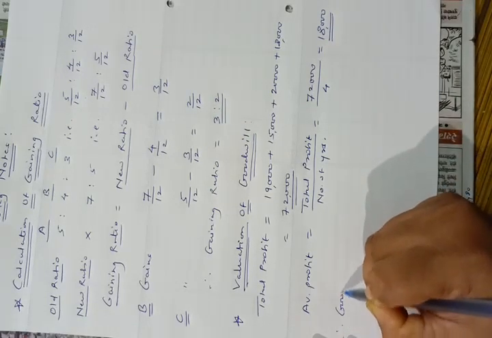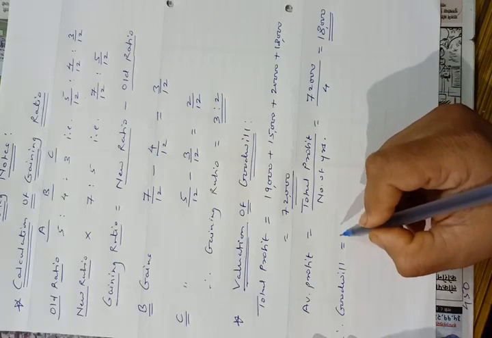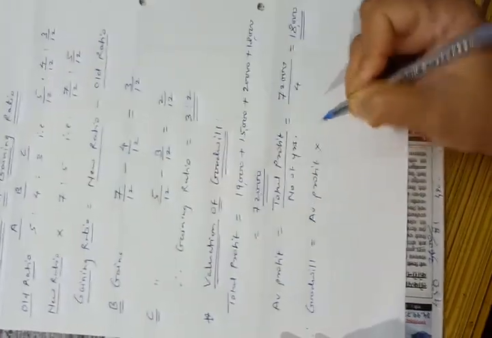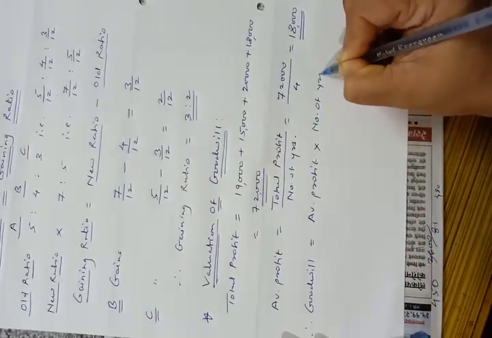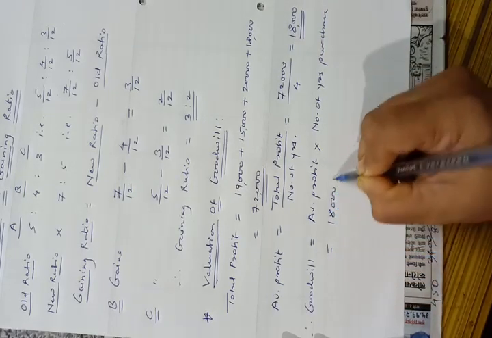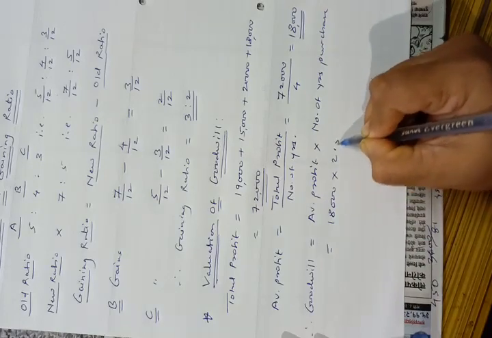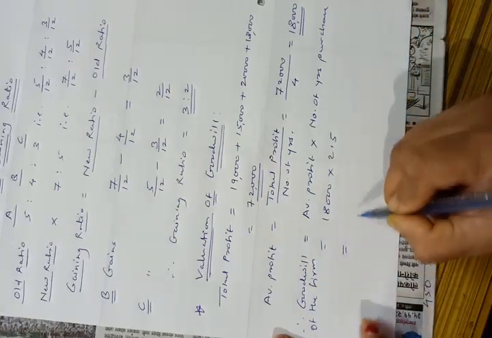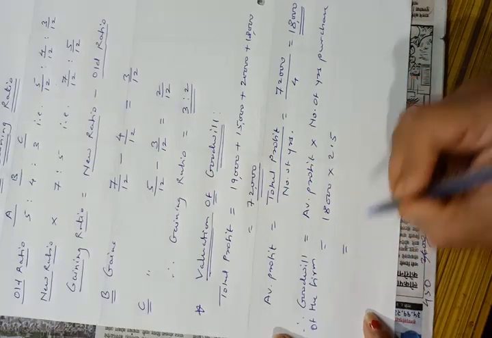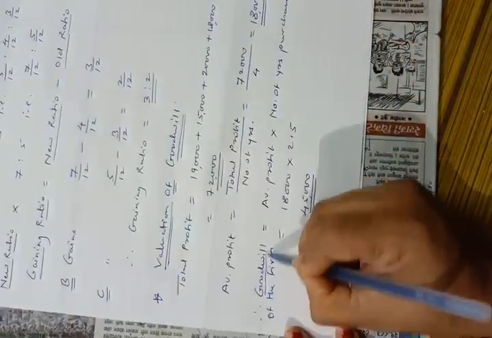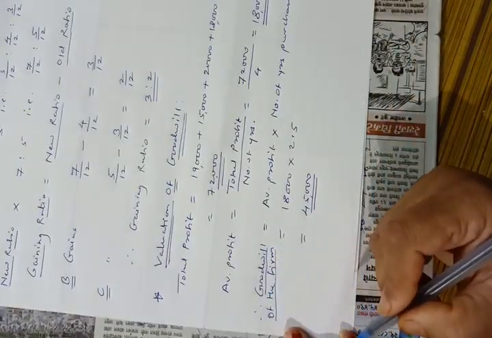Therefore now goodwill is equal to average profit into number of years purchase. Therefore 18,000 into 2.5 years purchase. So the goodwill of the firm is 18,000 into 2.5, that is 45,000. Goodwill of the firm is 45,000.